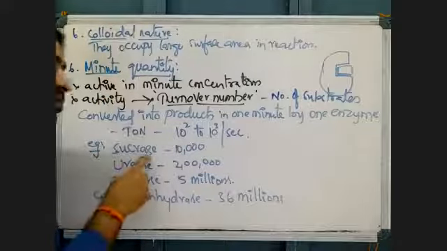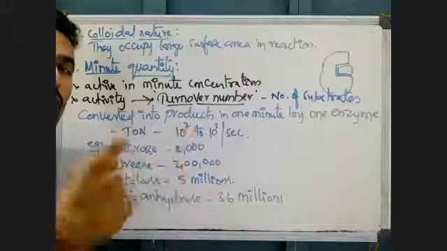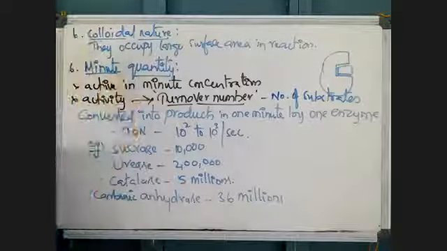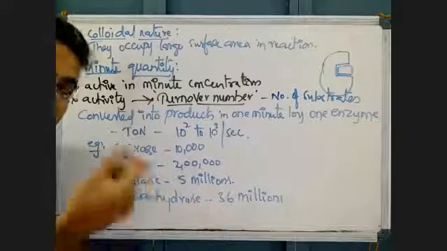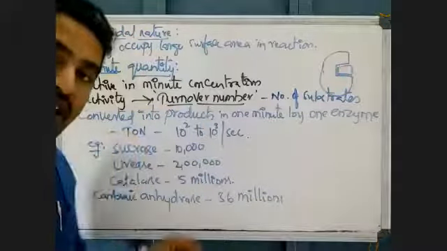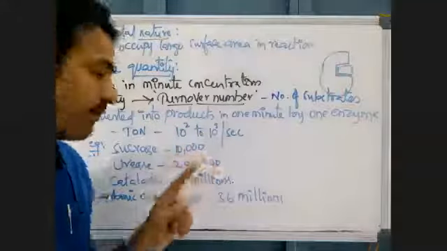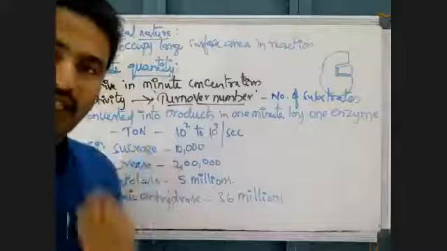But without the enzyme, conversion of one sucrose into glucose and fructose may take 1 hour or even 1 minute. Suppose the conversion of sucrose into glucose and fructose in the absence of sucrase takes 1 minute.